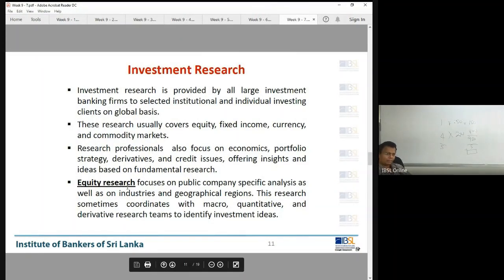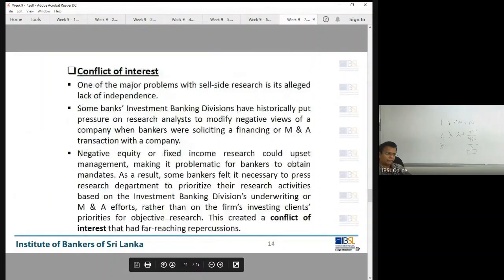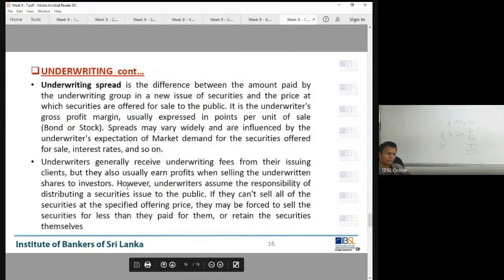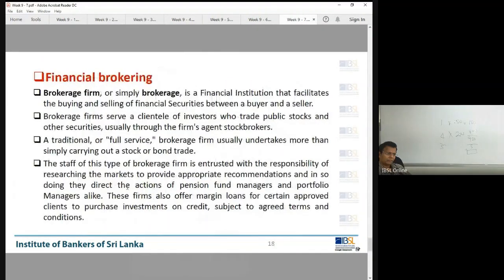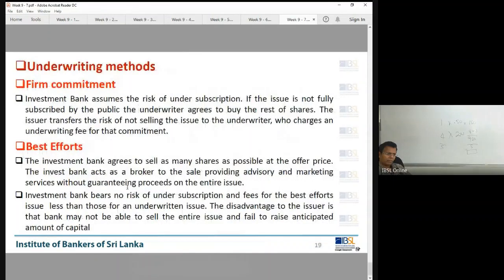Remember, firm commitment and best effort underwriting methods are not tested, but it's better to keep them in mind. The examiner has not tested the underwriting method.